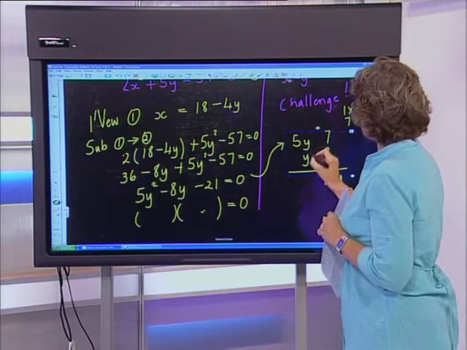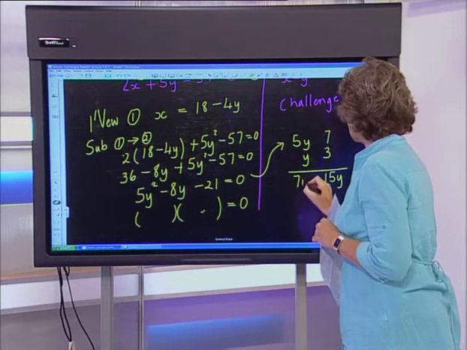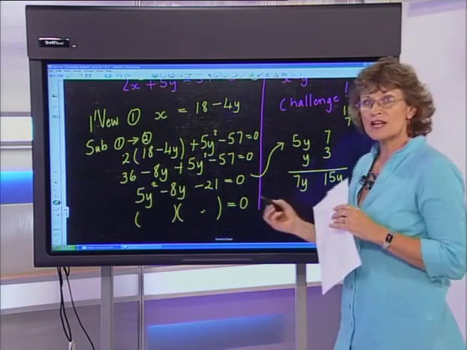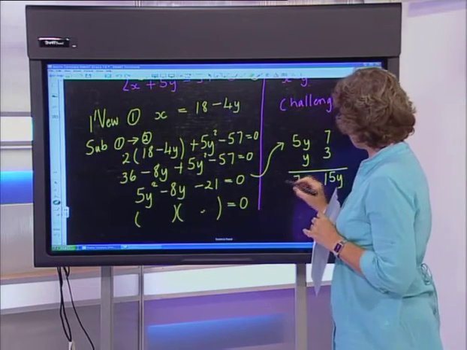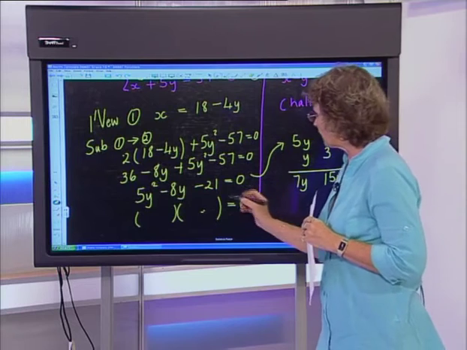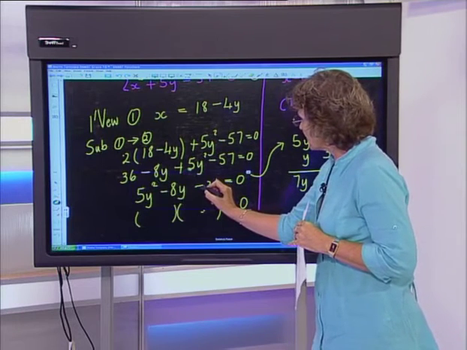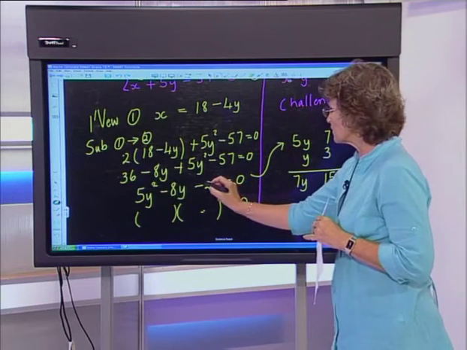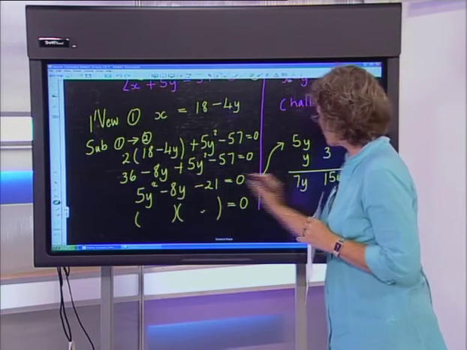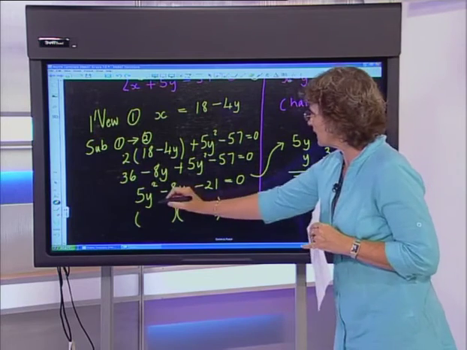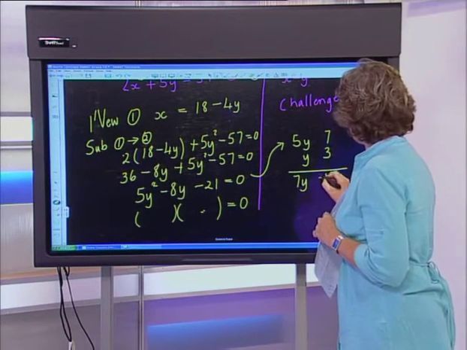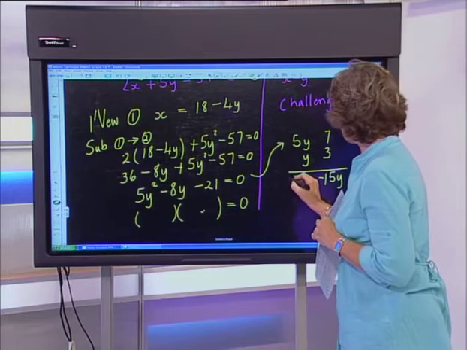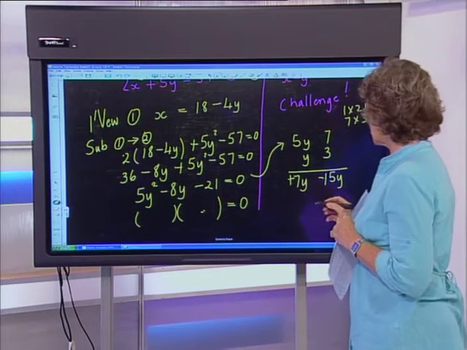And if you take 7 and multiply it by y, you get 7y. Now you need to have a good idea of how the numbers need to multiply by each other. Can you see that the back sign is a negative? And so that means that you've got to select two signs that are different. And as a result of combining these two, we need negative 8. So the only way we can do that is to have a negative 15 and a positive 7.